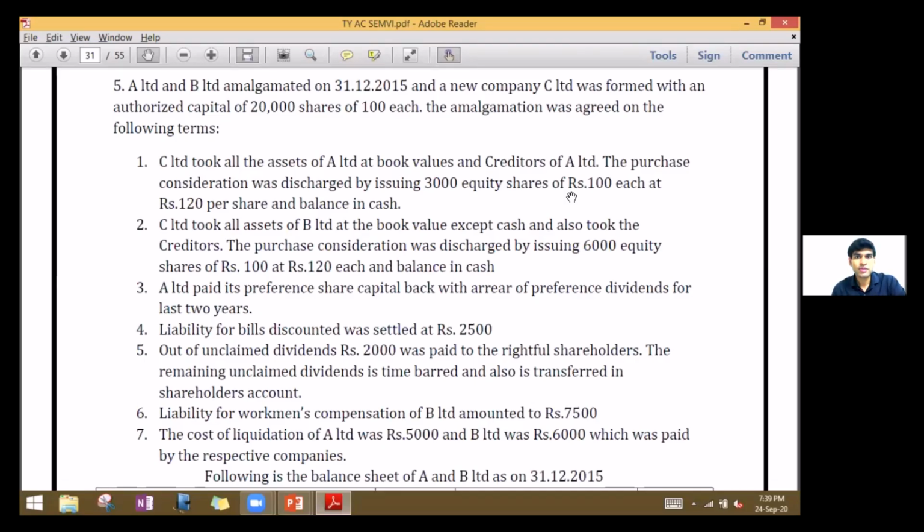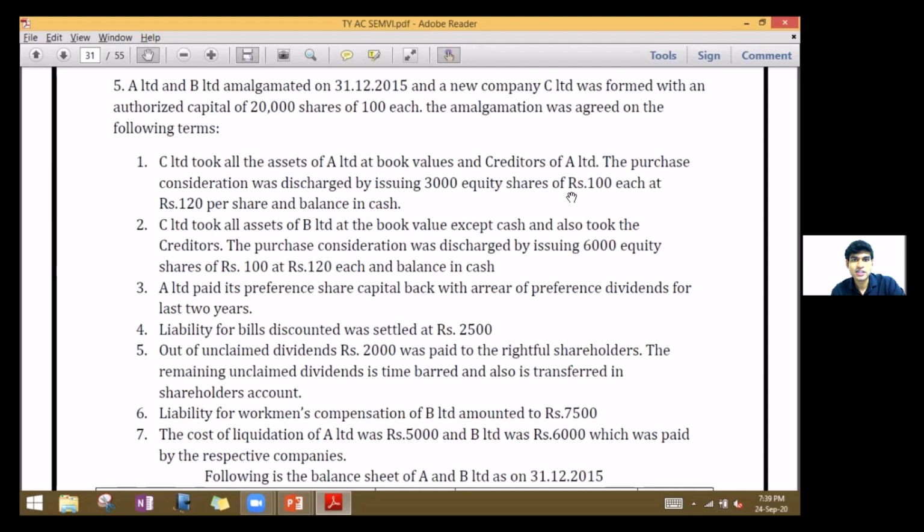Let us take up question number 5. A Limited and B Limited amalgamated on 31st December 2015 and a new company C Limited was formed with an authorized capital of 20,000 shares of 100 each. The amalgamation was agreed on the following terms. C Limited took all the assets of A Limited at book values and creditors of A Limited.